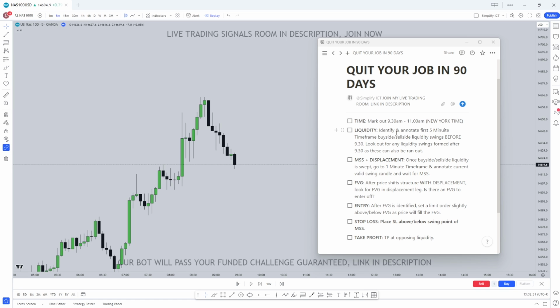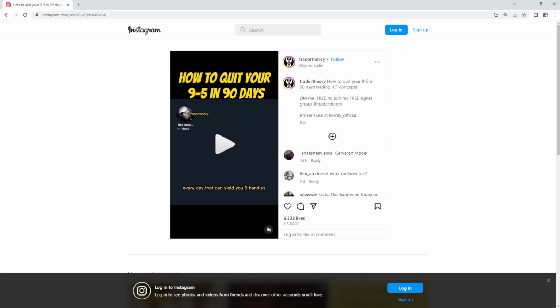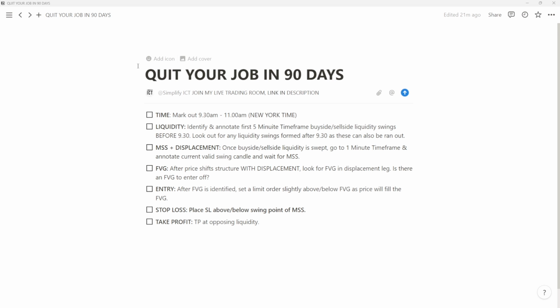And remember, it's a rule-based idea to look for a time-based model. Just so you know, guys, this isn't just me saying that you can quit your job in 90 days from this strategy alone. ICT himself says it, and it's good to know that ICT himself is confirming this strategy, unlike a lot of other ICT traders out there. So let's get started on how to quit your job in 90 days from this one strategy alone.